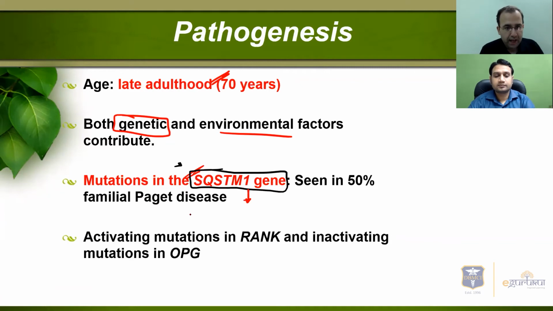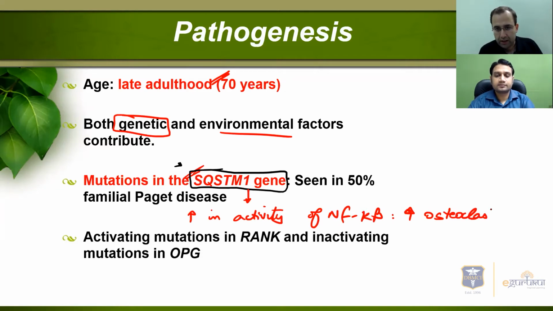Because of this mutation, there is an increase in activity of nuclear factor kappa B, in turn increasing the osteoclastic activity. Firstly, this is the first genetic mutation. Next, it is also associated with activating mutations in RANK and inactivating mutations of OPG. So three gene mutations: mutation in the SQSTM1 gene, activating mutations of RANK, and inactivating mutations of OPG.